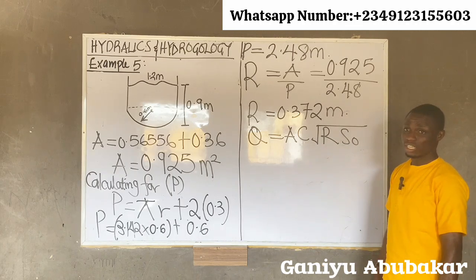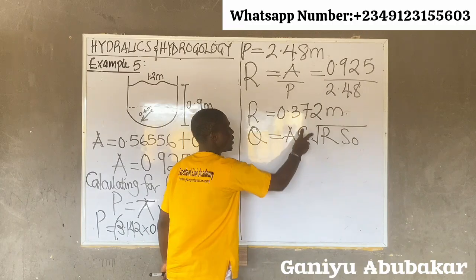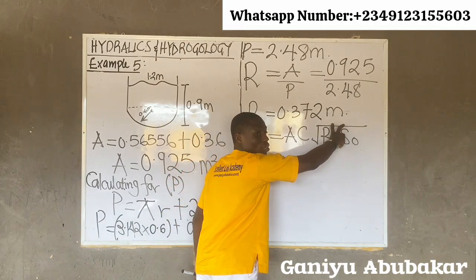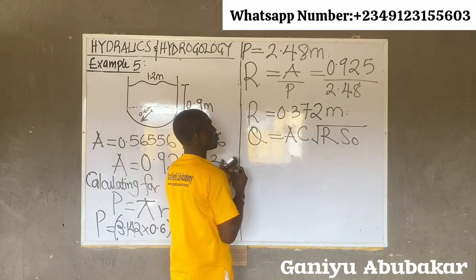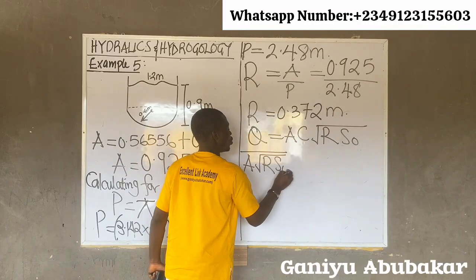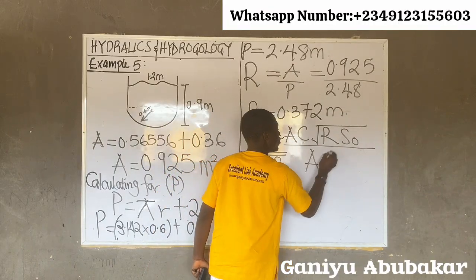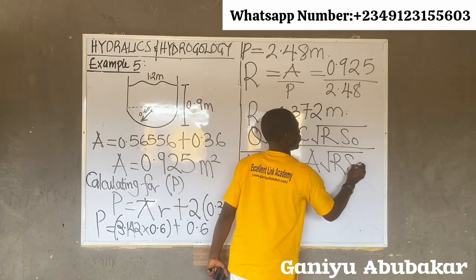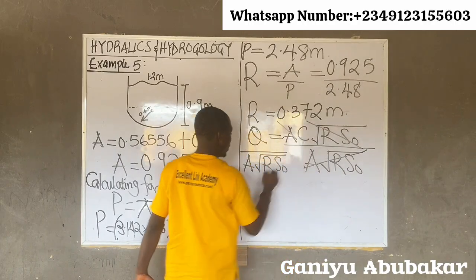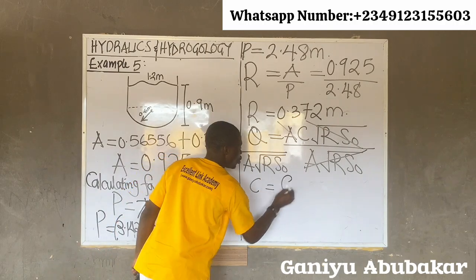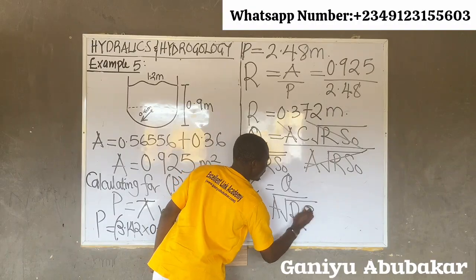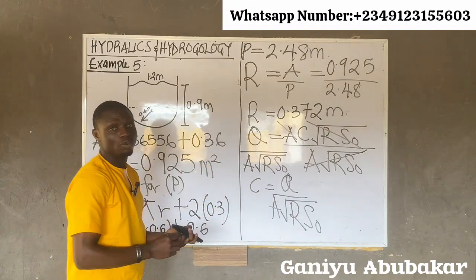subject. So listen, I want to make C stand alone. I have to eliminate what? A and what? And root RS naught. So I'll divide both sides by what? Divided by what? A root what? RS naught. Here by what? A root what? RS naught. This one will cancel this and this. So what's C now? C is equal to what there? Q all over what? A root what? RS naught. Let's put in value and get C.